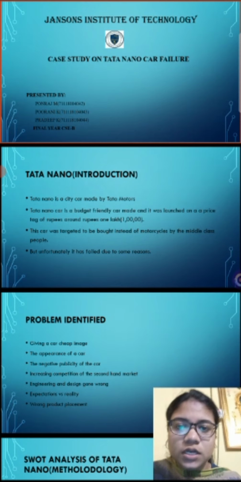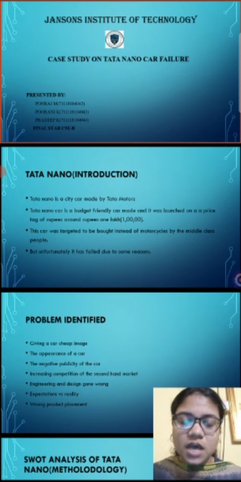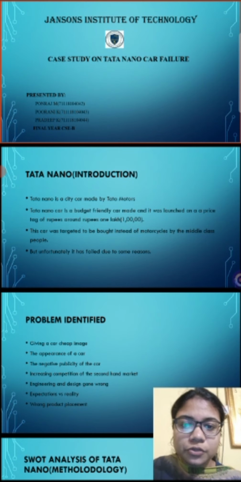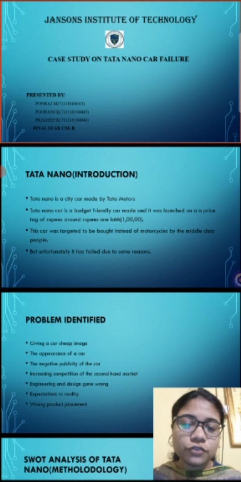What is a short introduction about the Tata Nano? It is a city car made by Tata Motors. We all know that it is a budget-friendly car and it was launched at a price tag of around 1 lakh rupees. This car was targeted to be bought instead of a motorcycle. Obviously, all middle class people wish to get a car. At 1 lakh rupees, it's easy for middle class people to get it. But unfortunately, it failed due to some reasons.